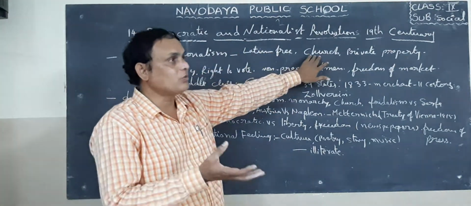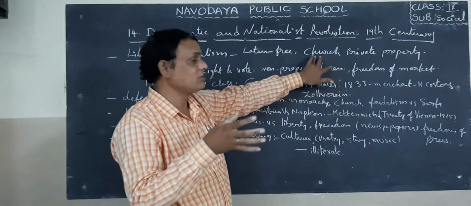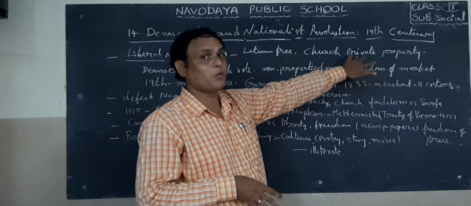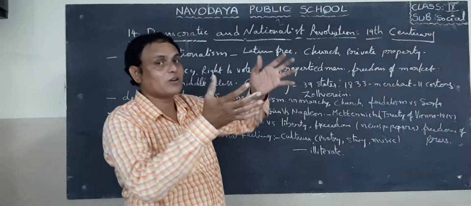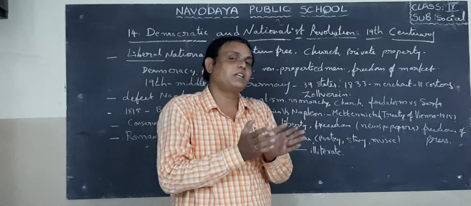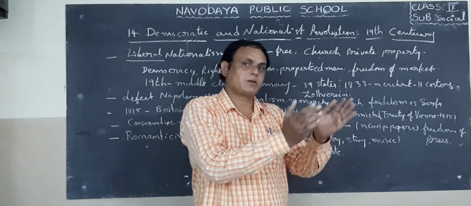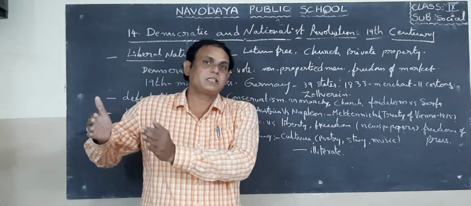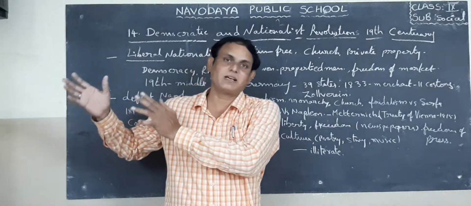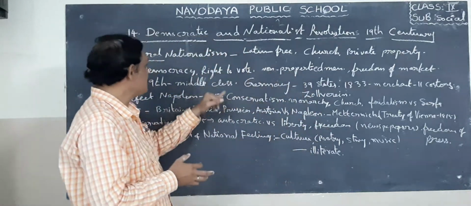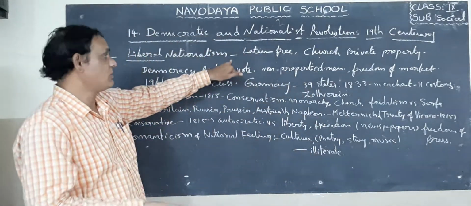So they were against what? Church authorities and their privileges. For example, property under the control of private individuals. Who are those individuals? For example, some percent of land belongs to the church. A large percentage of land belongs to landlords or feudals. That was happening in those days. That's why the people were revolting.